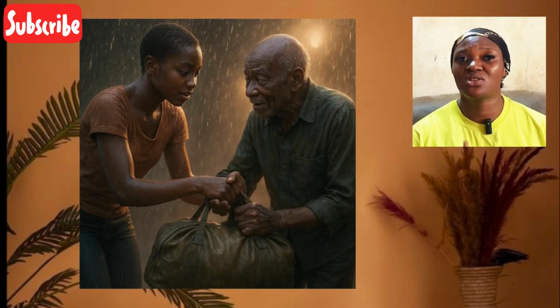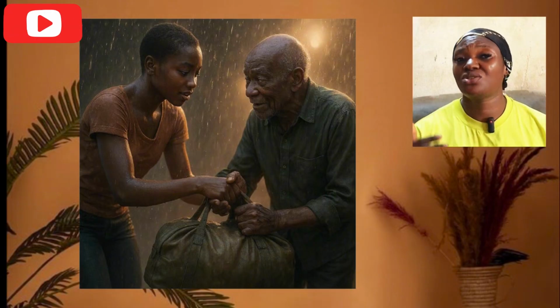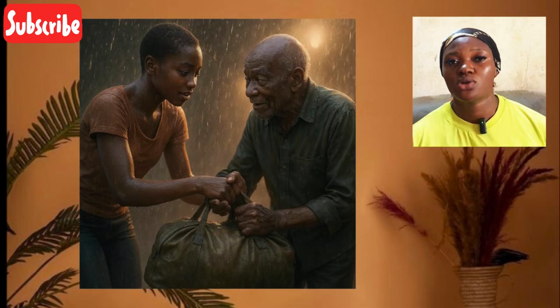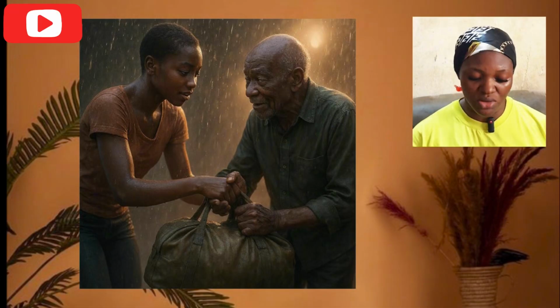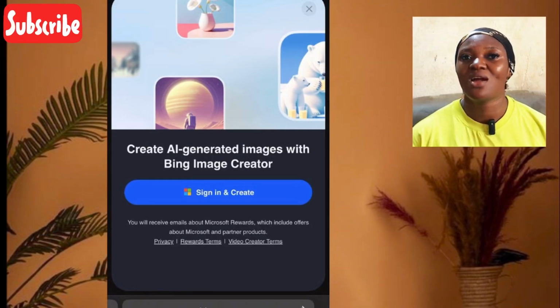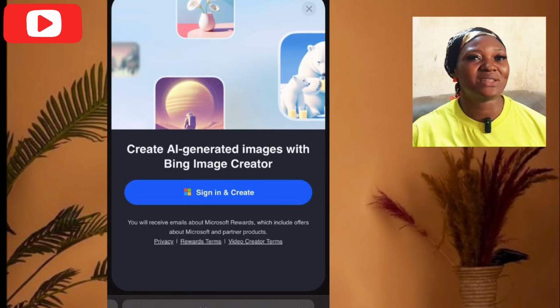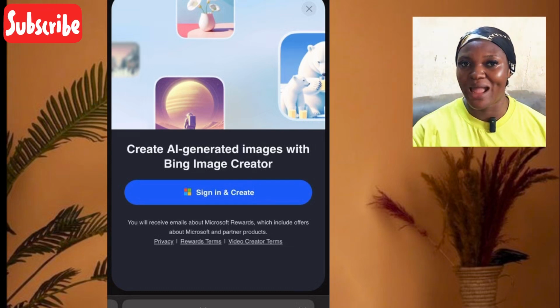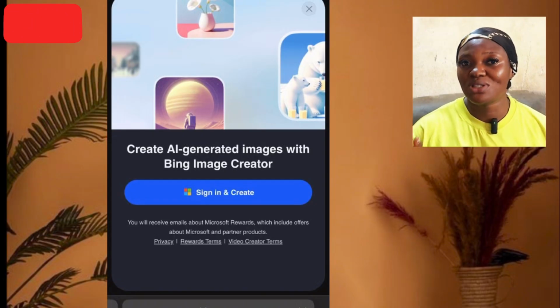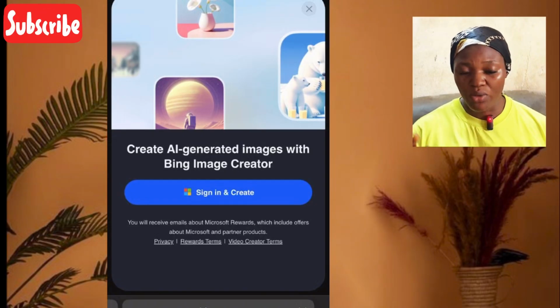So if you are writing your script, when ChatGPT gives you your script, make sure that you generate all your images first before turning it into a video. If you want to generate your image, go to Bing AI. You can use their website or their app. I prefer using their website because there are some features on the website that you cannot see on the app. I have tried it, maybe I don't know where it is, but I didn't see it on the app, while on the website I see the feature. I will show you in this video.